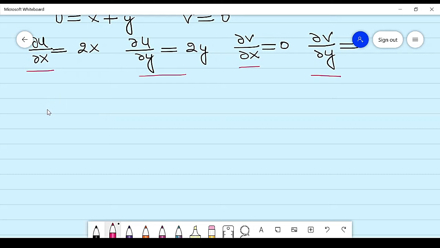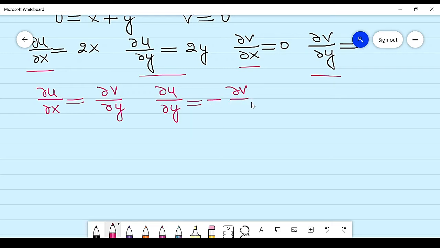It means the Cauchy-Riemann condition is satisfied only at the origin, where the coordinates are 0 and 0.